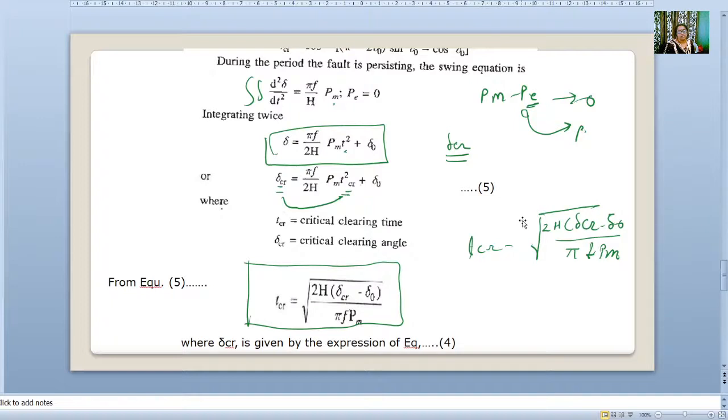This is about our critical clearing angle and critical clearing time. We have covered these two concepts.